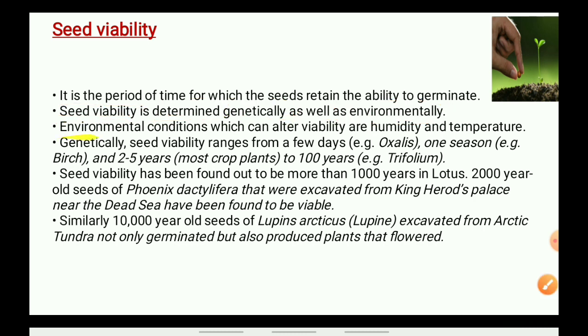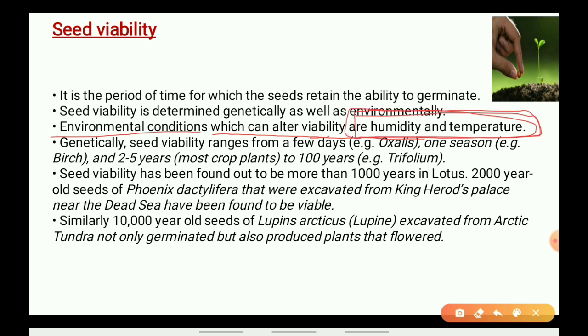Now what environmental factor can be there? The environmental factor may be the humidity or the temperature. These environmental factors are responsible for the seed viability. So the seed viability can depend upon the humidity and temperature. These are our environmental conditions.